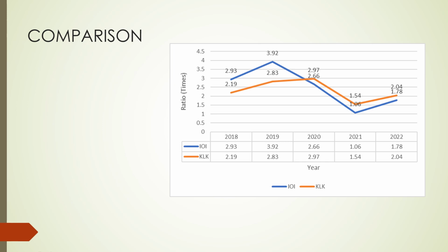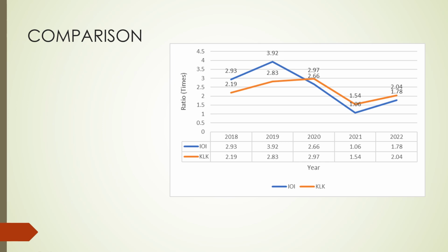In 2021, both IOI and KLK saw a significant drop in their current ratios. IOI's current ratio decreased to 1.06, indicating a decrease in liquidity, whereas KLK's current ratio also declined to 1.54, suggesting a weaker liquidity position compared to the previous year. This significant shift observed between 2020 and 2021 can be attributed to the substantial borrowings undertaken by the IOI group in 2021.